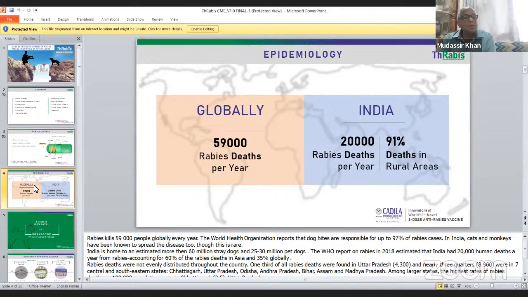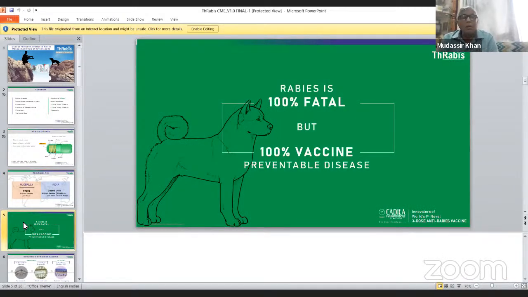They are not so much educated, and even after a dog bite they are not careful and don't go to the doctor. Even they are not getting the facility in the PHC also, although anti-rabies serum is available there. And that problem is that